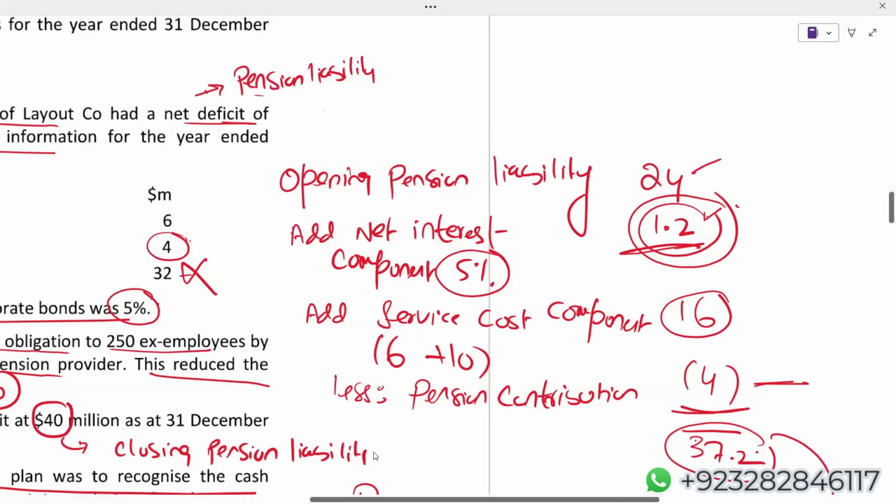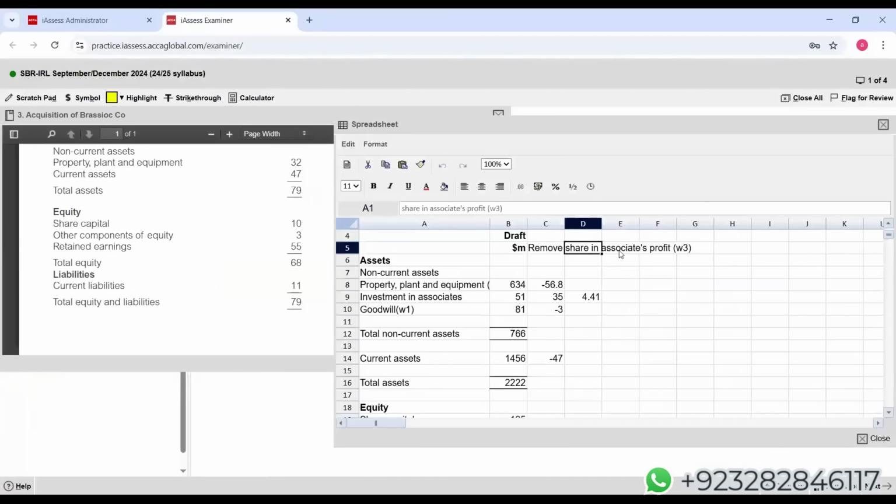So come here. We have used this, now I'm using this. Pension interest.